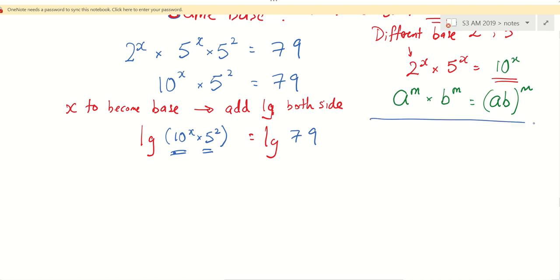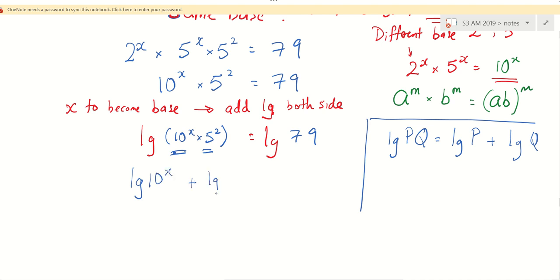So let's recap. What is log PQ? Log P plus log Q. Still remember? So if I have this, what can I write next? Log 10^x plus log 5 squared equals log 79. You notice I never do anything to the 79 or 5 squared because they are just numbers. So boring.